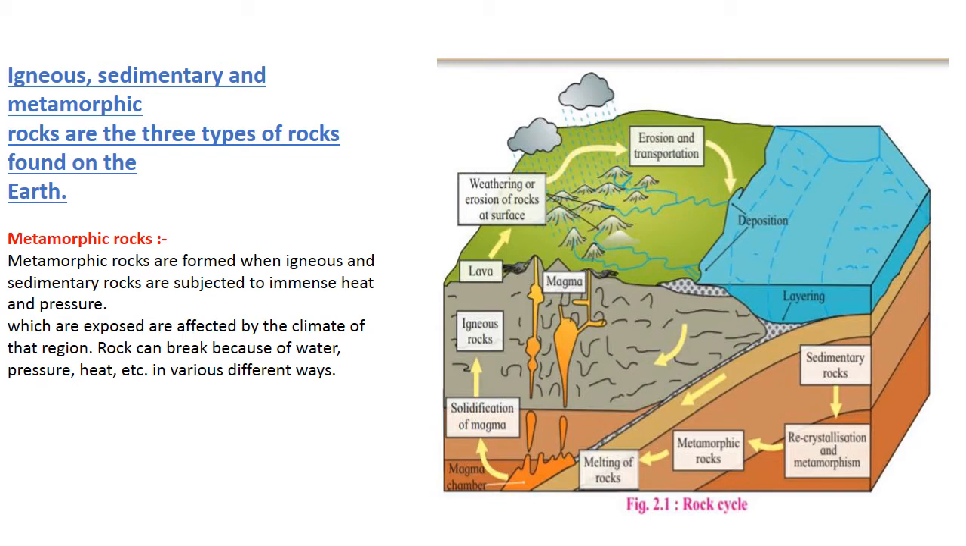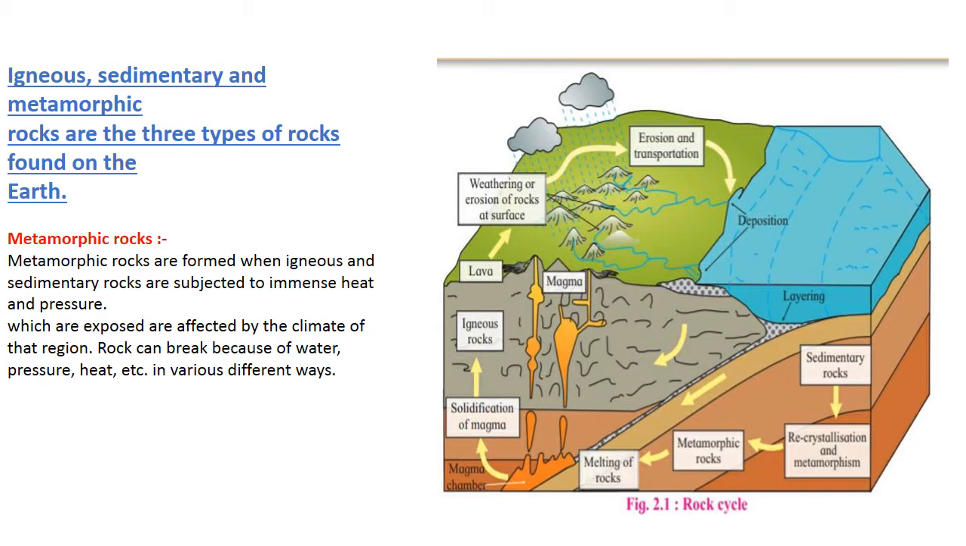Then weathering of the rock takes place. What is weathering? There is a large variation in temperature, that is heat, and after heating, the rock gets cooled down because of rain. So there are continuous variations in the temperature. Because of that, the rock gets weathered. Rock gets weathered means what? Rock gets broken down into small particles.